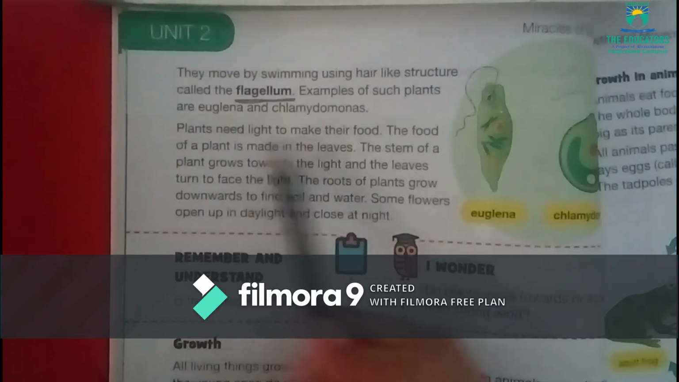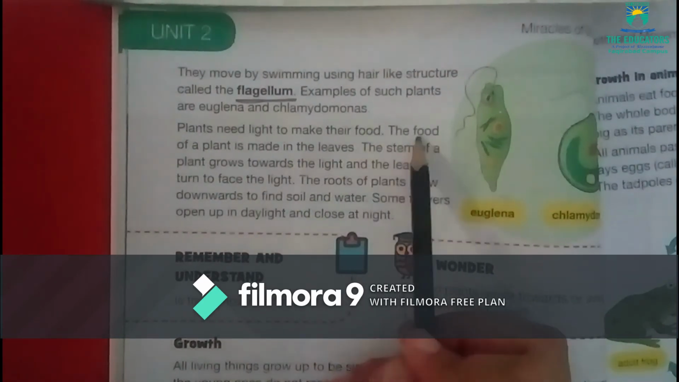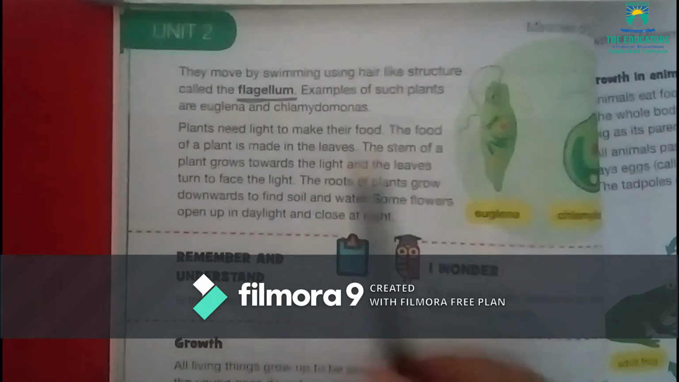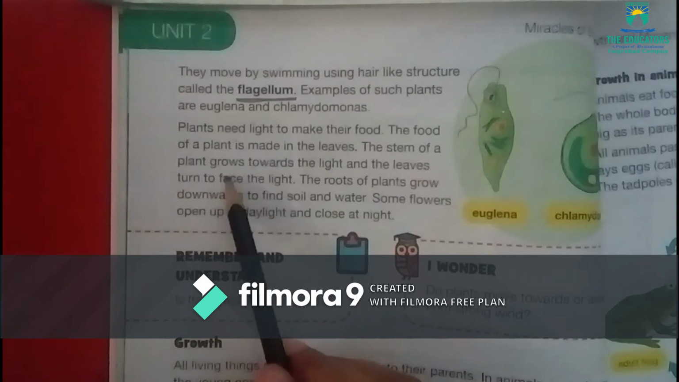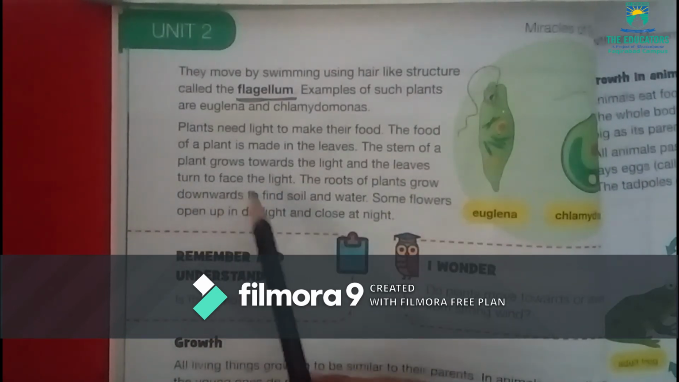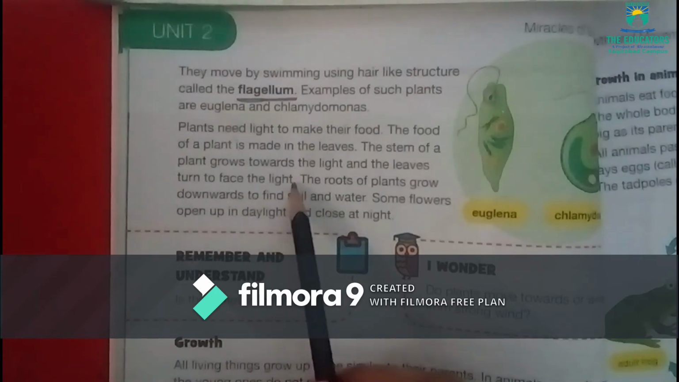Plants need light to make their food. The food of a plant is made in the leaves. The stem of a plant grows towards the light and the leaves turn to face the light.